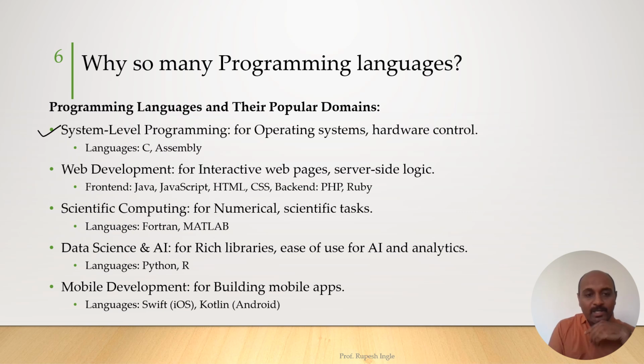Now here we can see the different applications, domains or use cases. For system level programming, if you want to make an operating system or do hardware control, then you can use C language, assembly language or C++, which is better suited for that type of application. For web development, Java, JavaScript, HTML, CSS are the languages which are popularly used. For scientific and numerical calculation, Fortran and MATLAB are there. For data science, machine learning, artificial intelligence, Python and R are very popular. For mobile development, we have Swift, Kotlin, and also Java and JavaScript.